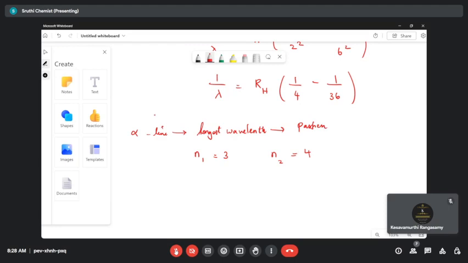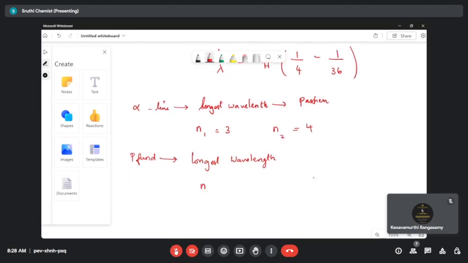Let's do the same for the Pfund series. They are asking to calculate the Pfund series longest wavelength. Then what is the value of n1, students? Ma'am, it's 5. Very good. It is 5. The first one is Lyman, second one is Balmer, third one is Paschen, fourth one is Brackett, and the last one is Pfund. So the n1 value for Pfund is 5.